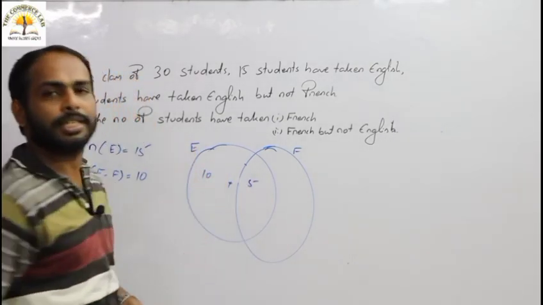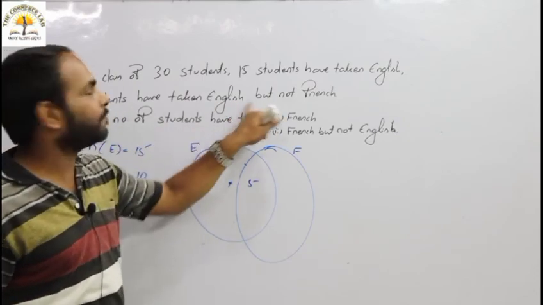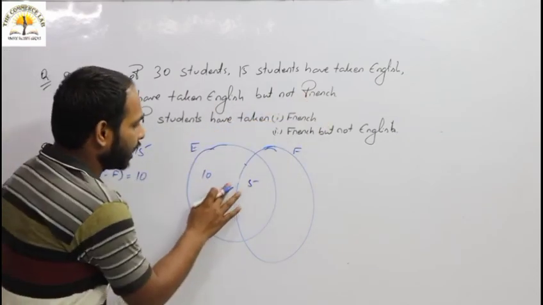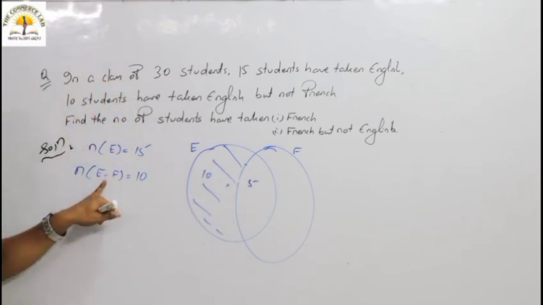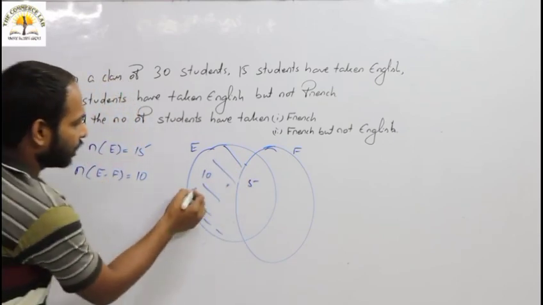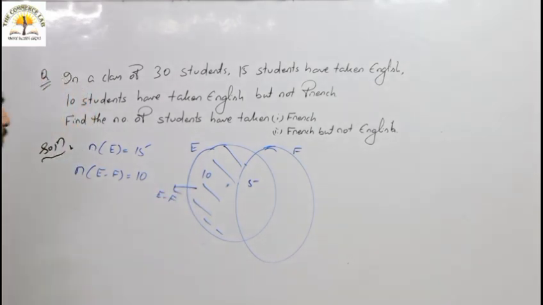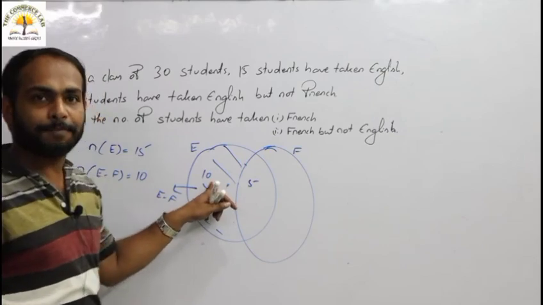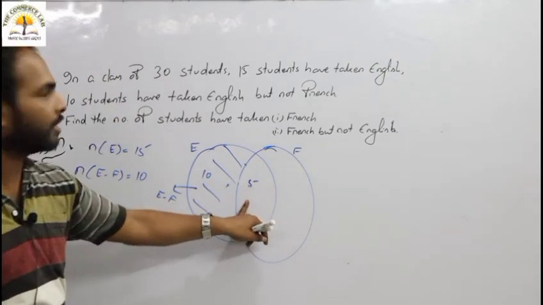Out of 15 students, 10 have taken English but not French. The shaded area is only English, that is E minus F. Okay, that means 5 students have taken both English and French.